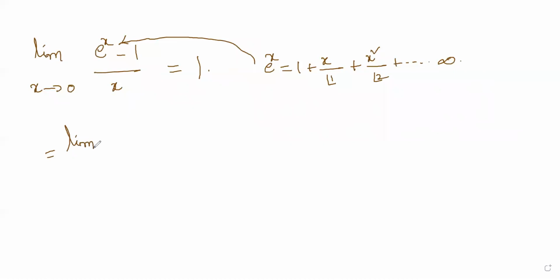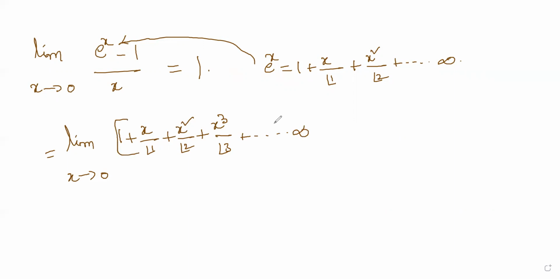So this becomes limit x tends to 0, e power x is 1 plus x by factorial 1 plus x square by factorial 2 plus x cube by factorial 3 and so on. This entire infinite series, minus 1, whole divided by x. Now you see this 1 and this 1 gets cancelled out.